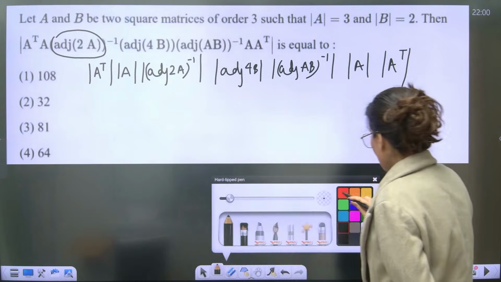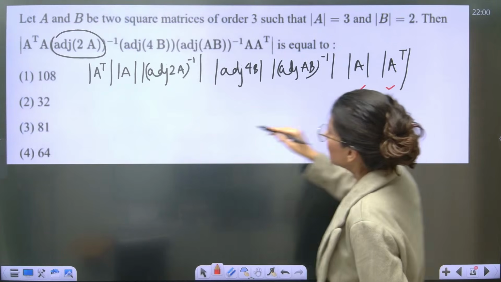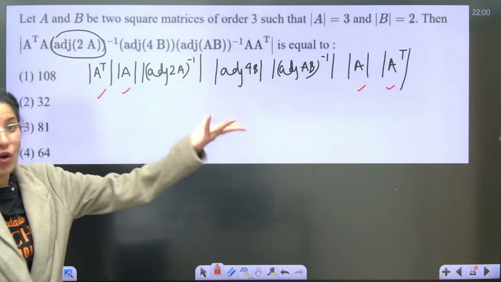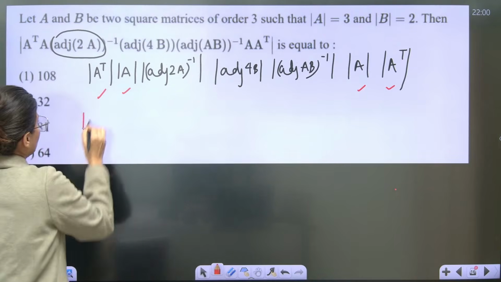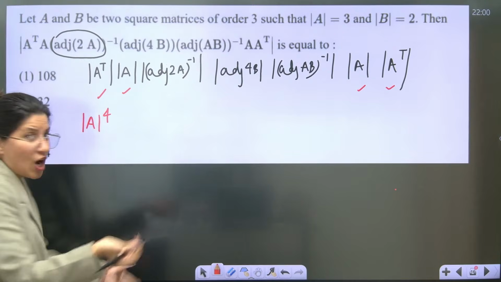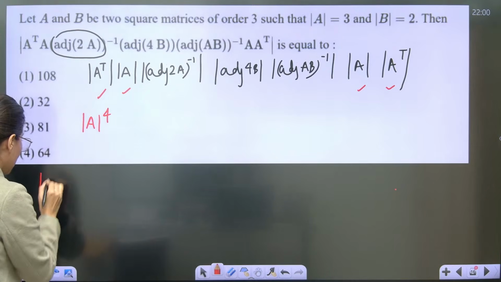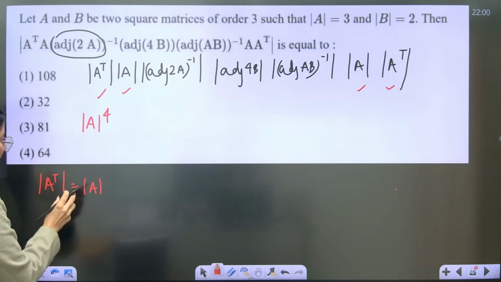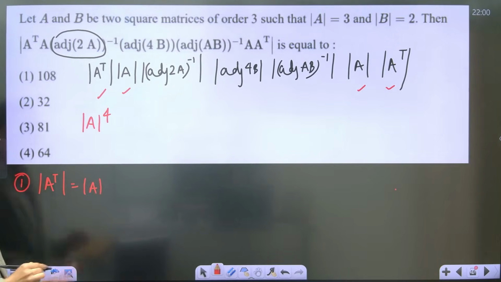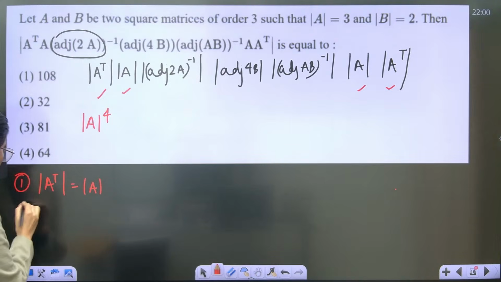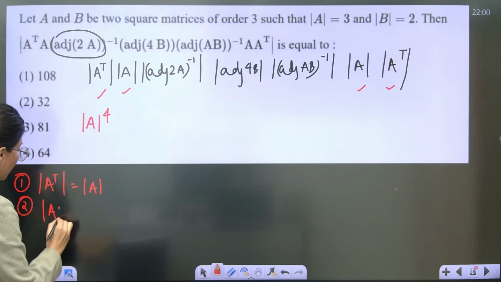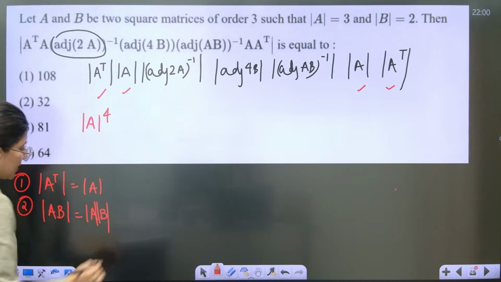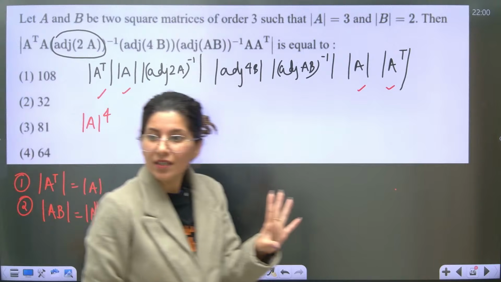One thing which is very clear, 1, 2, 3 and 4, these 4 determinants will become what? Determinant of A power 4. How come? Because determinant of A transpose is equal to determinant of A, the very first property, and also one more property which we have already applied, determinant of AB is equal to determinant A times determinant B. Separate it out. 2 properties used.